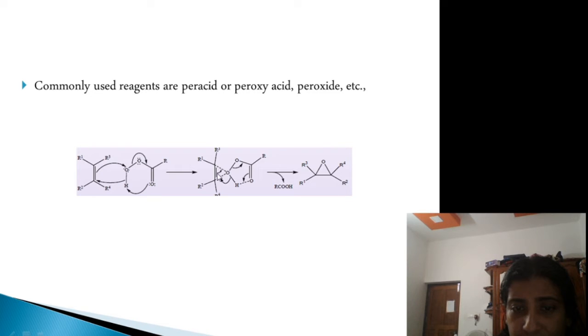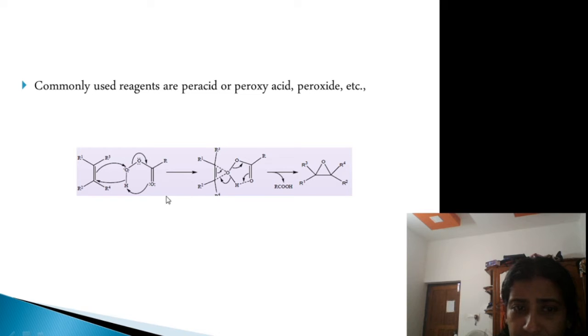That is, when electrons are shifted in this direction, this will be shifted towards this side, and these pi electrons will be shifted like this, and this electron pair will be shifted towards this, and this bond will be broken, and an oxirane will be formed, with R1, R2 and R3, R4 as shown here.